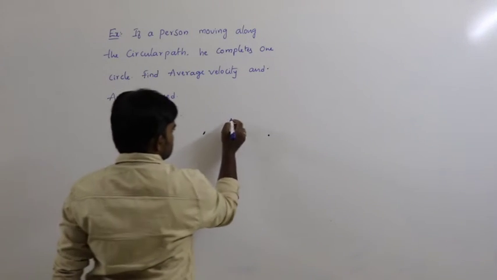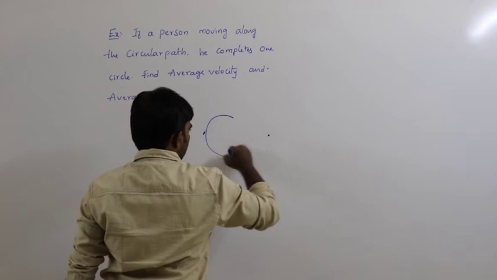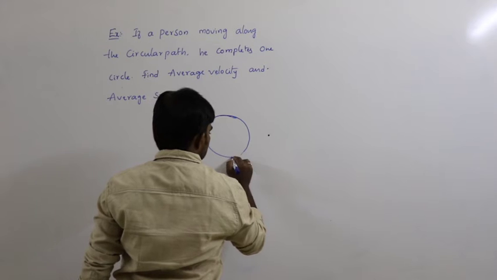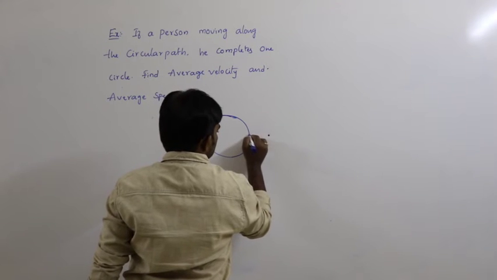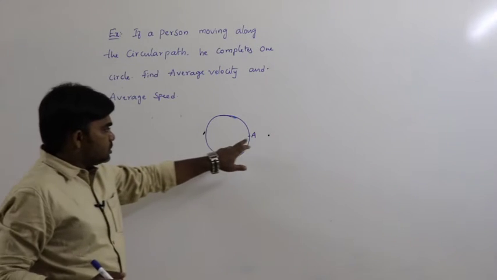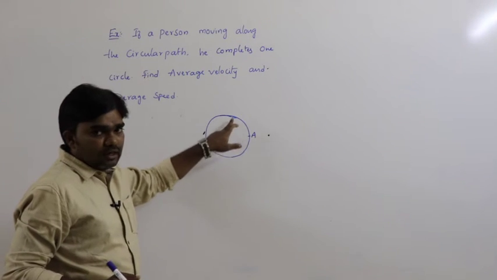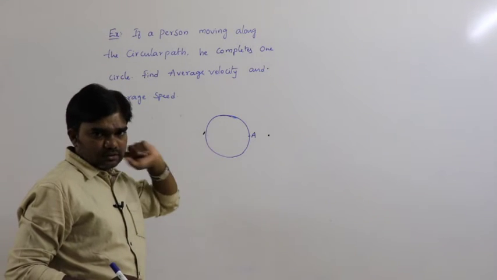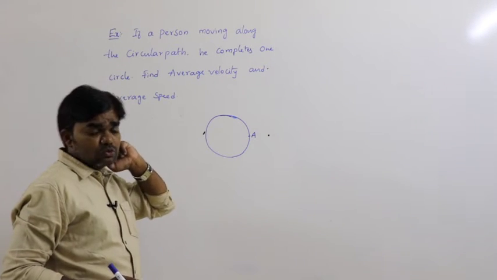So that means, see here, a person moving along the circular path completes one circle like this. Let us say he starts at the point A, and finally reaches the point A. So this is a closed path.